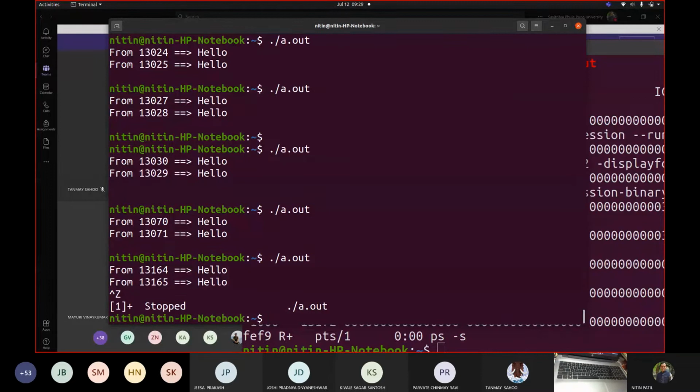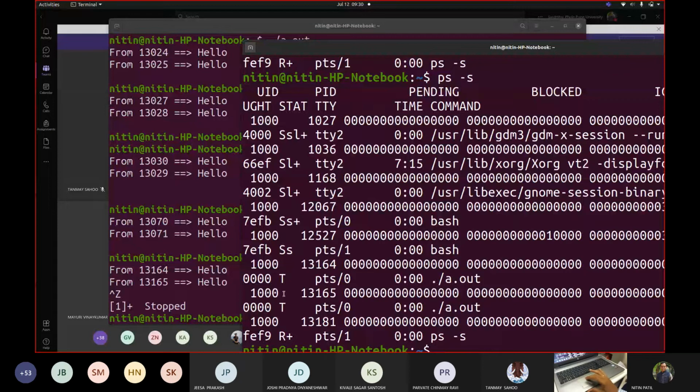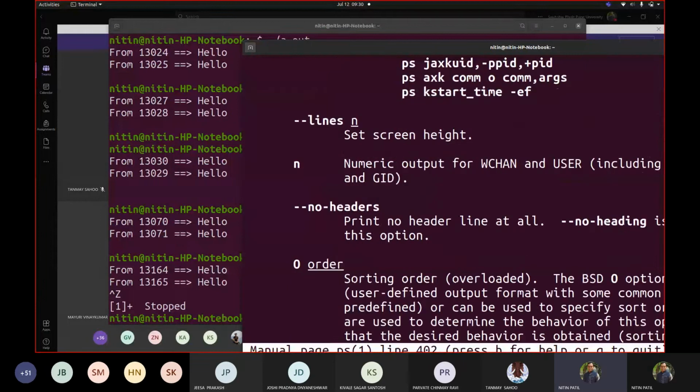I pressed Control Z. Both the processes show that they are stopped. If I go to this terminal and check now, can you see that both the states are T for both the processes? Yes, please, can you see that T? Yes, sir. Okay, now what happened? Let us check the man page, because it will tell us what exactly this T means.